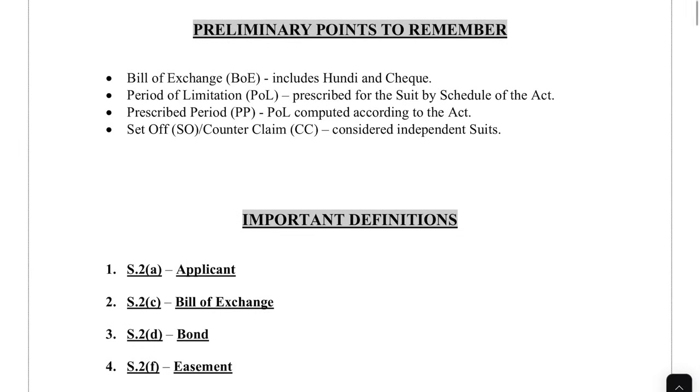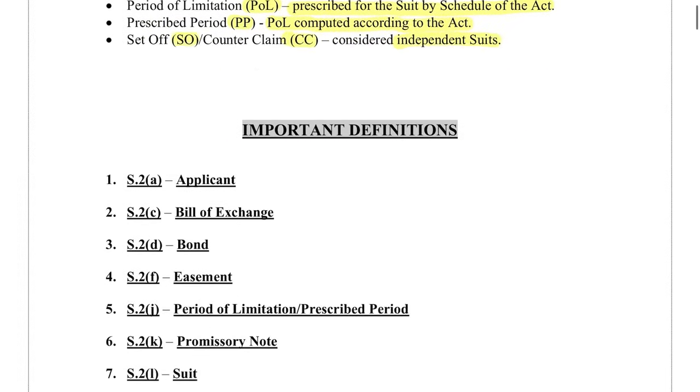The first one is you have to remember that bill of exchange includes a hundi and a check. Period of limitation means the period prescribed for the suit by schedule of this act. Prescribed period means period of limitation computed according to the act. Set off and counter claim are always considered as independent suit. Let us look at some of the important definitions in the act.